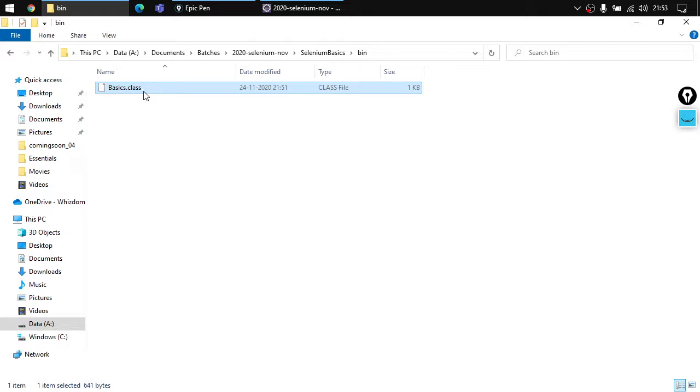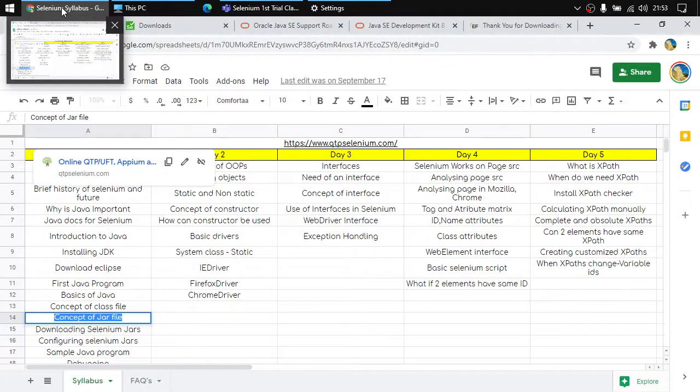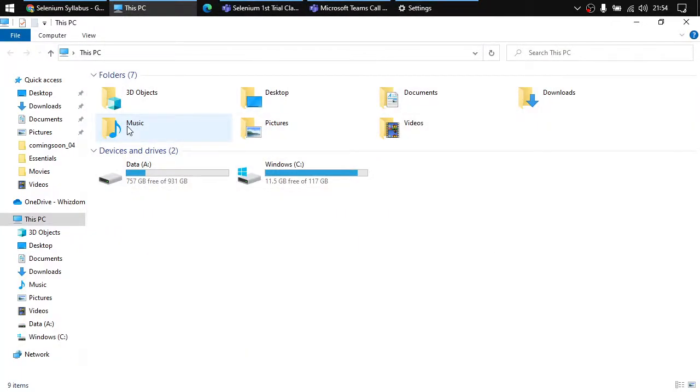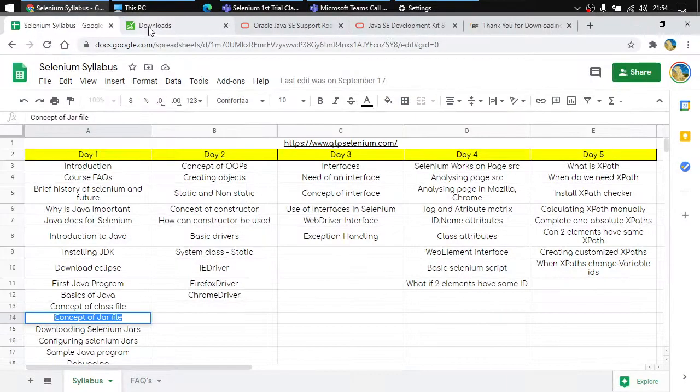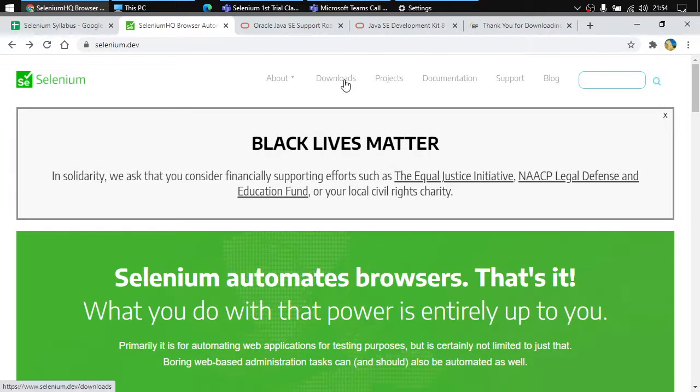Now, as we have learned, jar is a library. This means that Selenium is also a library, as I told you earlier. This means that I need to download, install and configure Selenium inside my project. How would we be able to do that? For that, we need to download Selenium first. So go to the downloads section inside selenium.dev. Simply go to the downloads button here on the top.